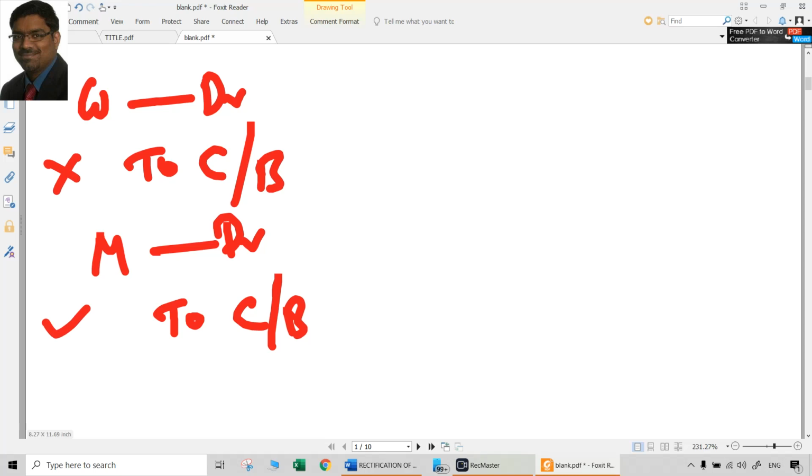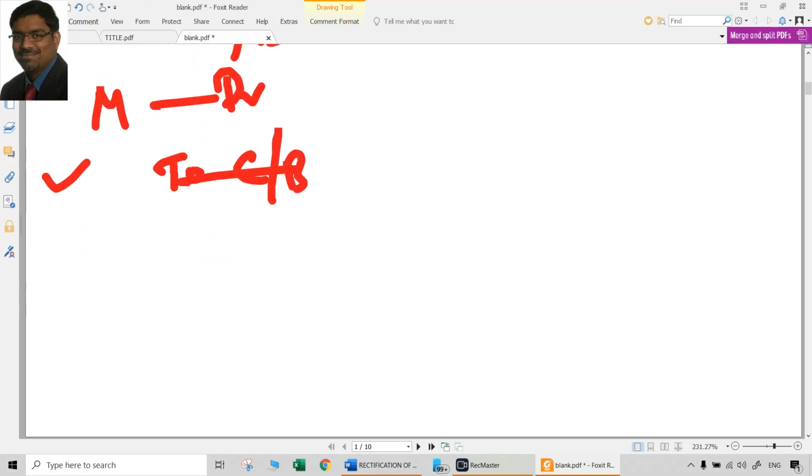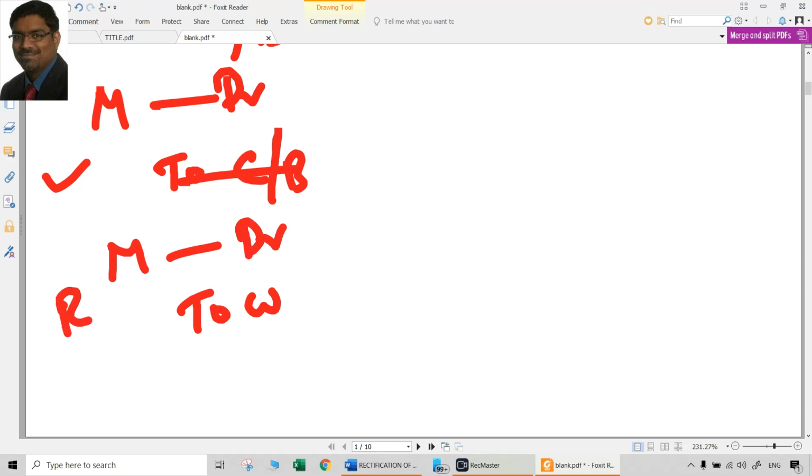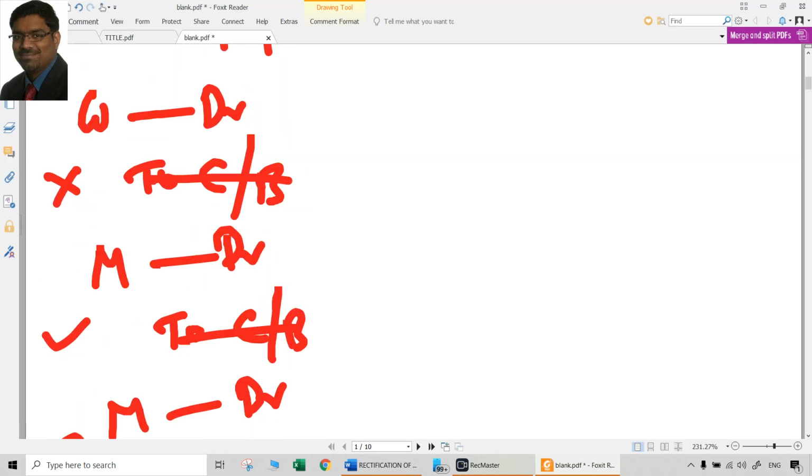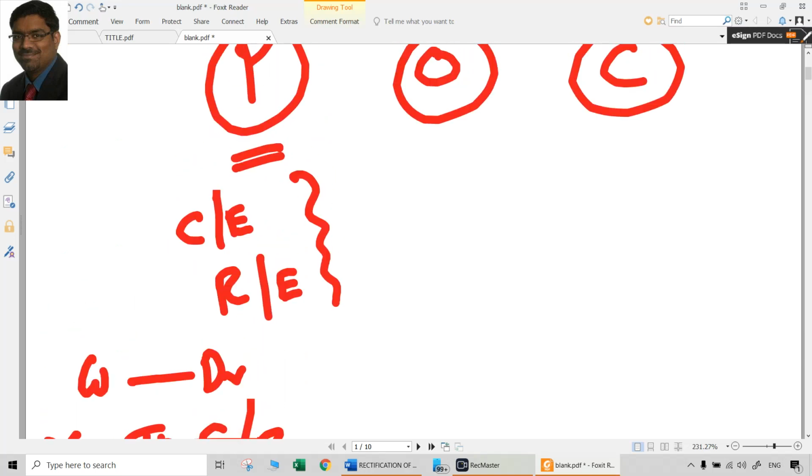Now what we have to pass is the rectification entry. Of course, there is no problem with the credit aspect. Only problem is with the debit aspect. The wrong debit was given to wages. Now since it was a wrong debit given to that, now it has to be credited. And a machinery account which was supposed to be debited was not debited. Now it has to be debited. So what will be the rectification entry now? This is the rectification entry. Machinery account at R2, to wages. So these type of rectification entries can be passed when there are errors of principle,